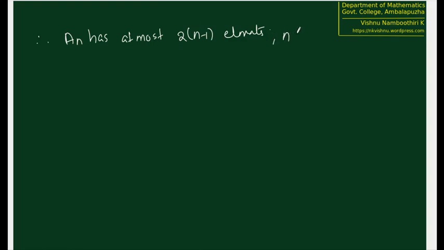So we cannot say exactly 2 times n minus 1 elements, at most 2 times n minus 1 elements, where n is starting from 2, n is greater than or equal to 2, because A1 has only one element. Now, this is the way in which we are writing these A_n.